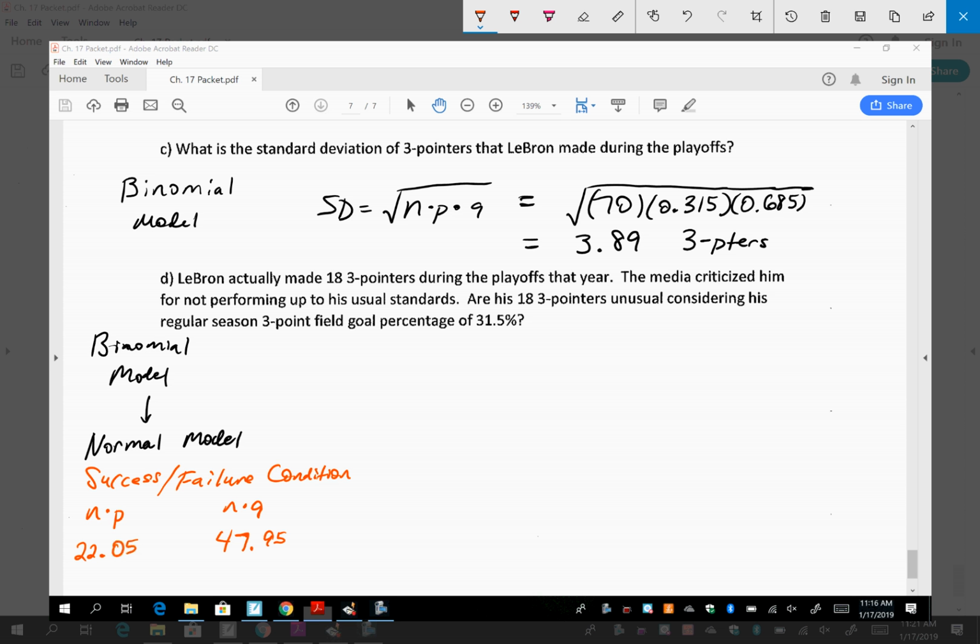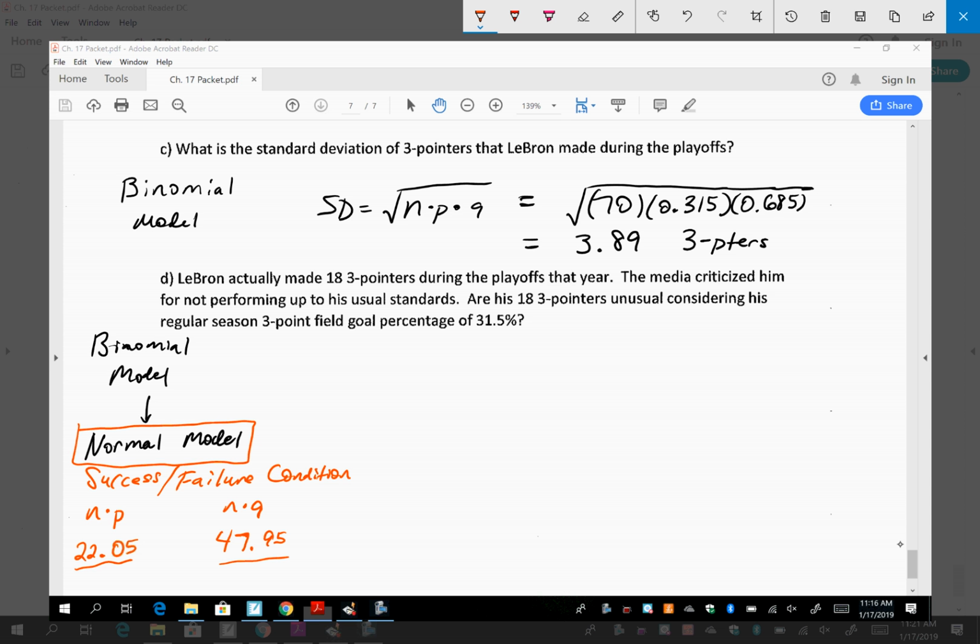Look at those two numbers. Look at just 22.05. Is that 10 or more? Yes. Look at 47.95. Is that 10 or higher? It is. So both of those numbers are 10 or above, which means our sample size is large enough that we can actually use the normal model. What if it's not? Then you continue to use binomial. You can still use binomial.